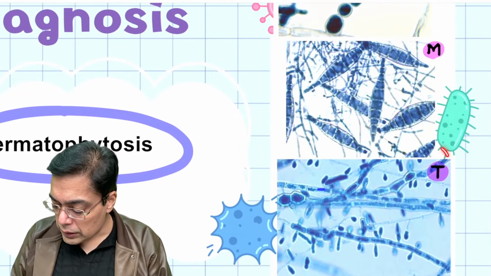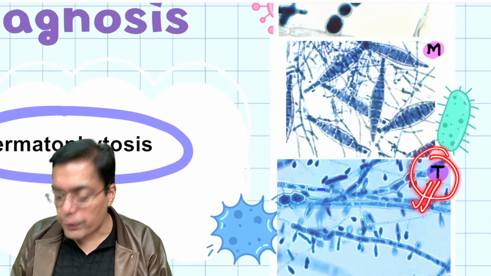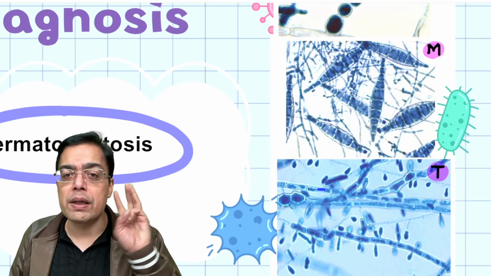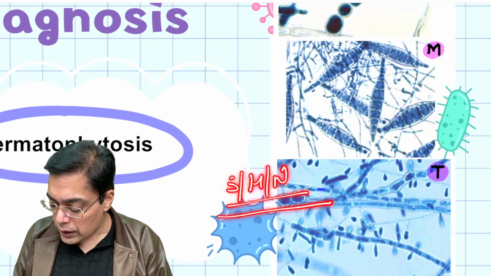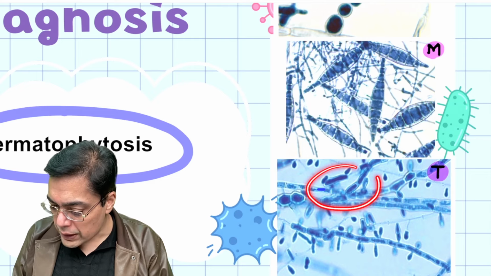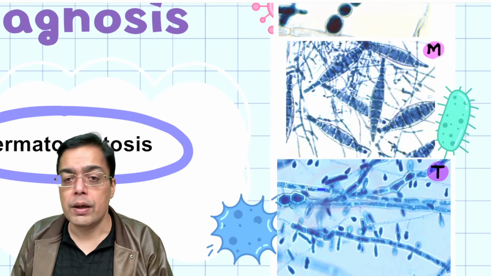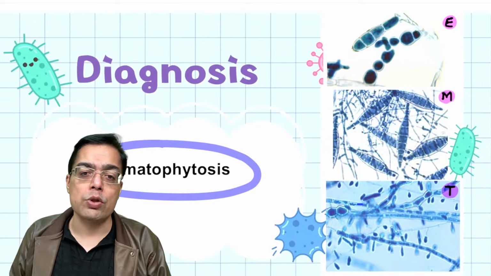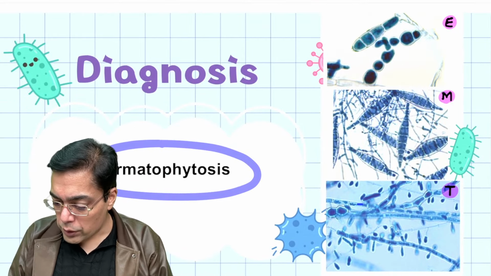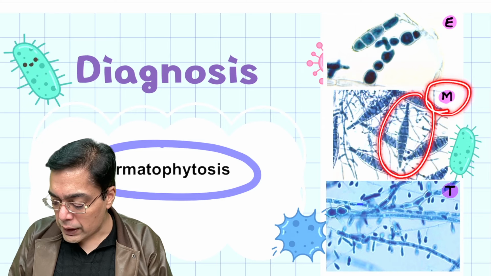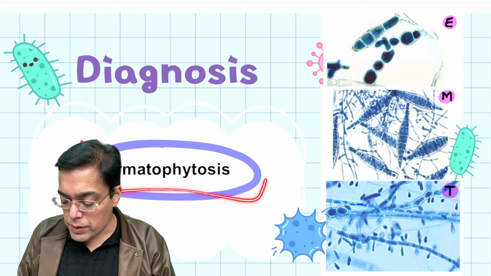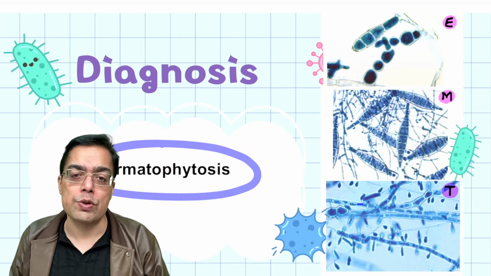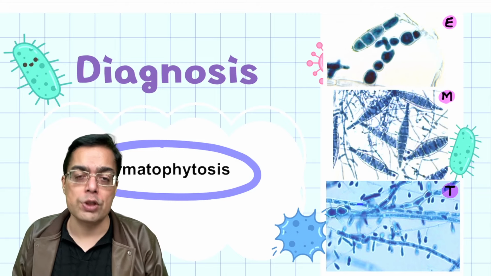The third one is given the name trichophyton. Tri means three, therefore easy for you to remember. It can cause involvement of skin as well as hair as well as nail. That is very important. And of course, it has a pencil shape. So trichophyton has a pencil shape, microsporum has the spindle shape, and epidermophyton has a club shape. That is what is seen as a feature of dermatophytosis. Those are the important ones that they typically love to ask you in the exam.